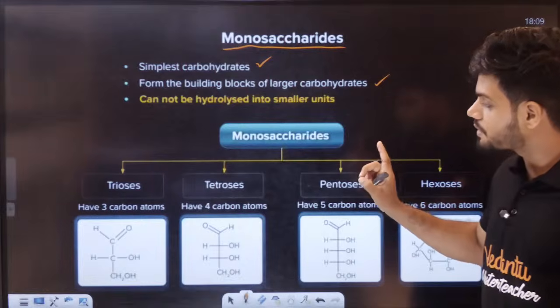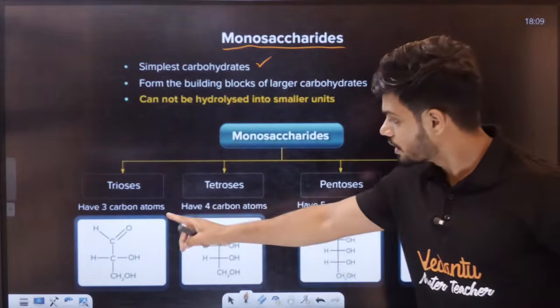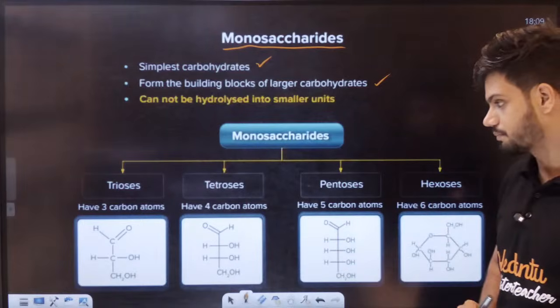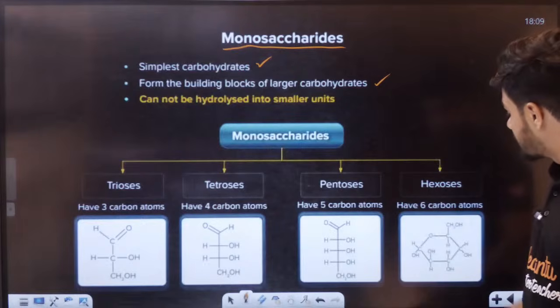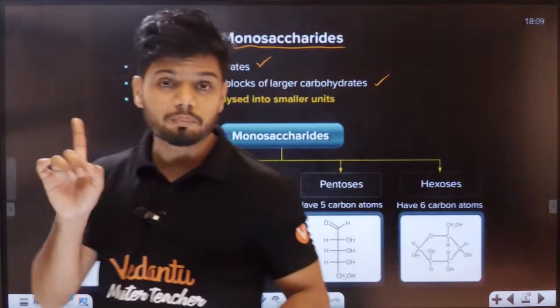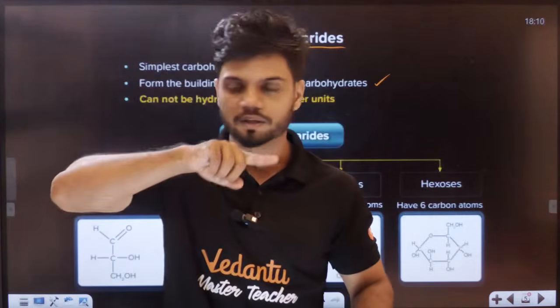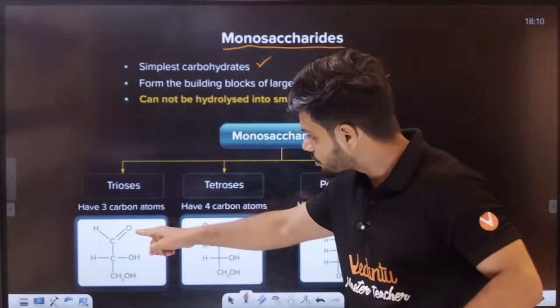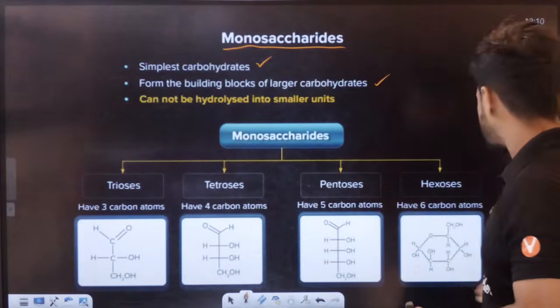Monosaccharides will have a single sugar unit. You can have 2 carbon, 3 carbon, 4 carbon, 5 carbon, 6 carbon. So carbon number doesn't define the sugar unit. This entire thing is one sugar unit. So can you see, students, here it has one aldehyde group, so that is called a monosaccharide.